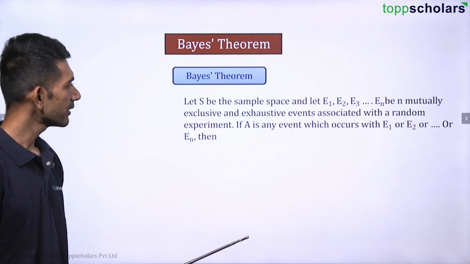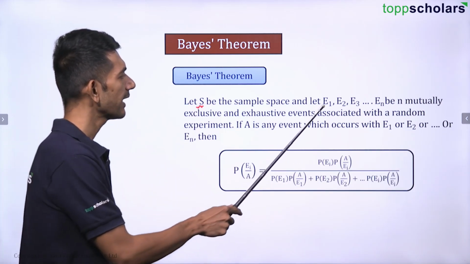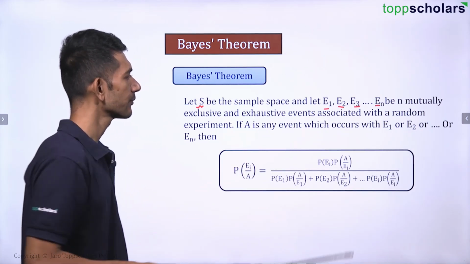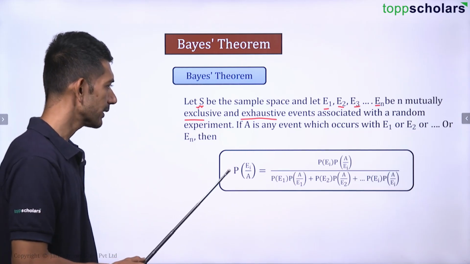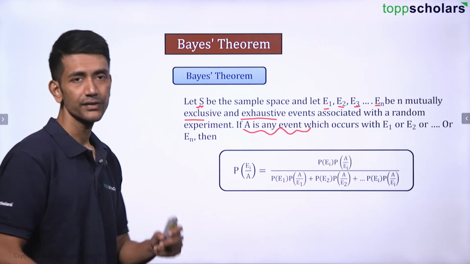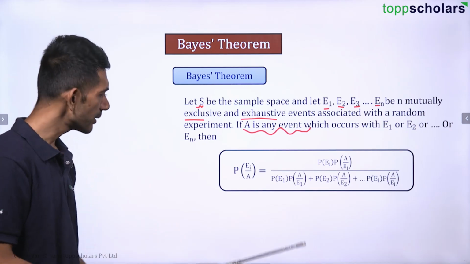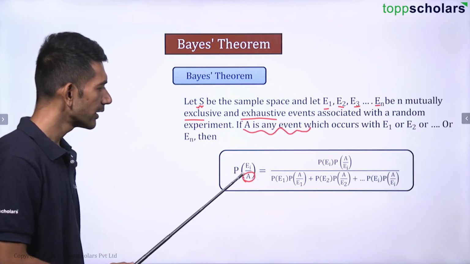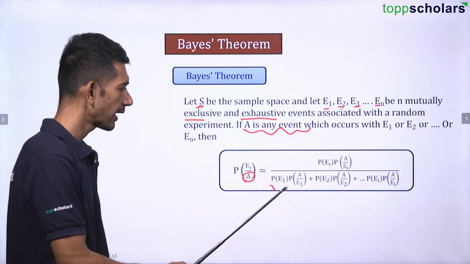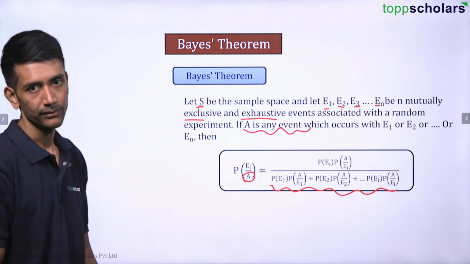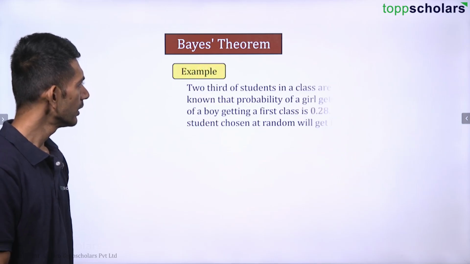Then we talked about Bayes' theorem. This we already know. Let S be a sample space and E1, E2, E3, ..., En be n mutually exclusive and exhaustive events. If A is any event which occurs with E1 or E2, then the probability of Ei, where A has already occurred, is given by the probability of Ei times the probability of A given Ei, divided by the total probability, which you know as well, right? This is the total probability, correct? Let's continue. Let us see an example.